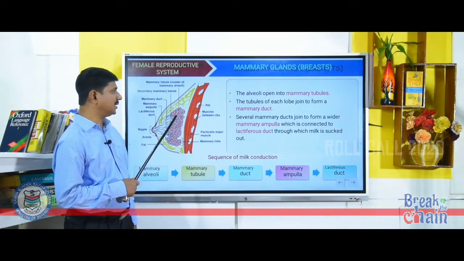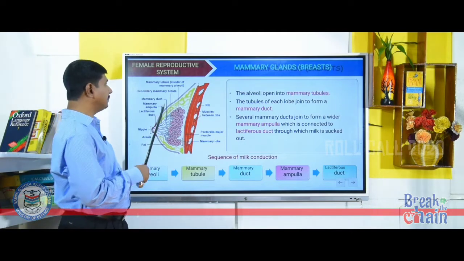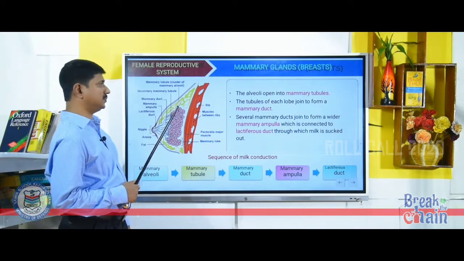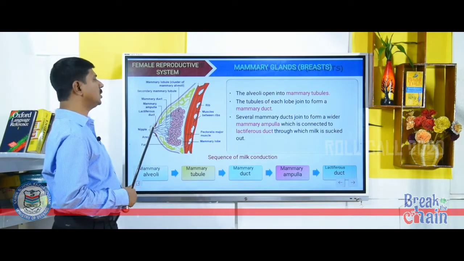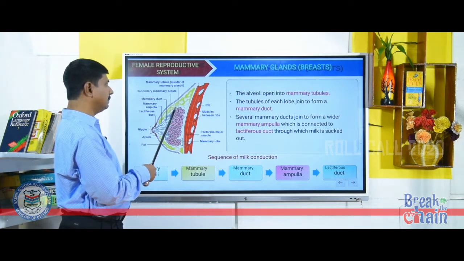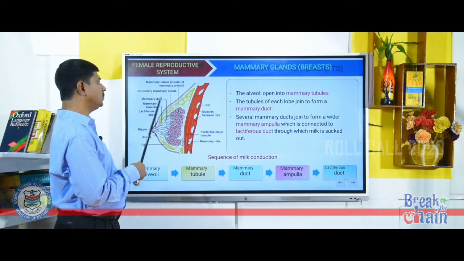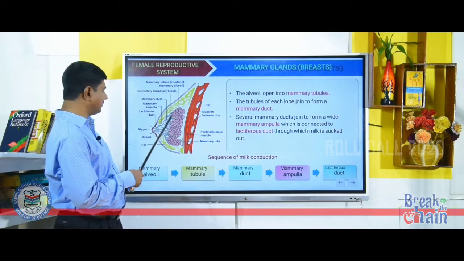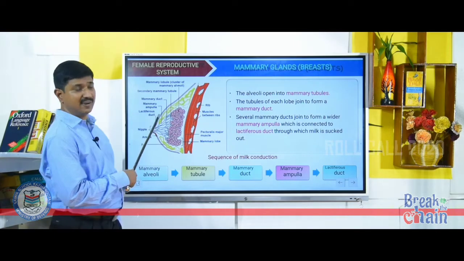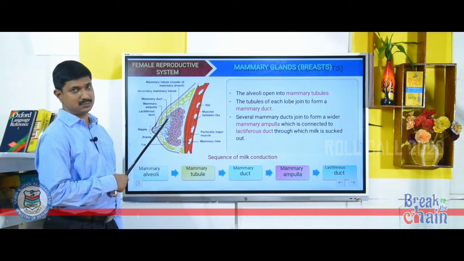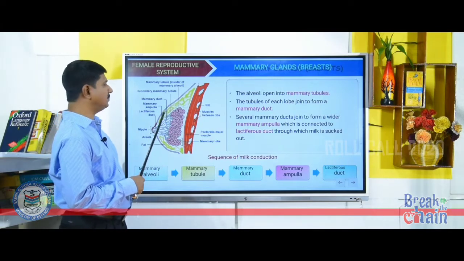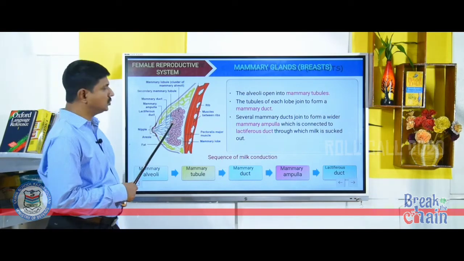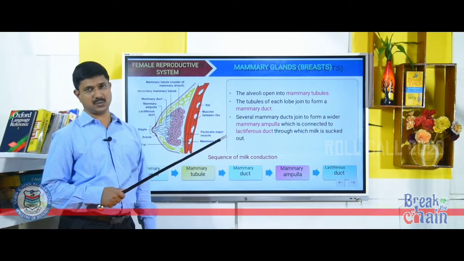The alveoli of each lobule open into mammary tubules. The tubules of each lobe join to form a mammary duct. Several such mammary ducts join to form a wider mammary ampulla, which is connected to the lactiferous duct. Through this lactiferous duct, milk is sucked out.